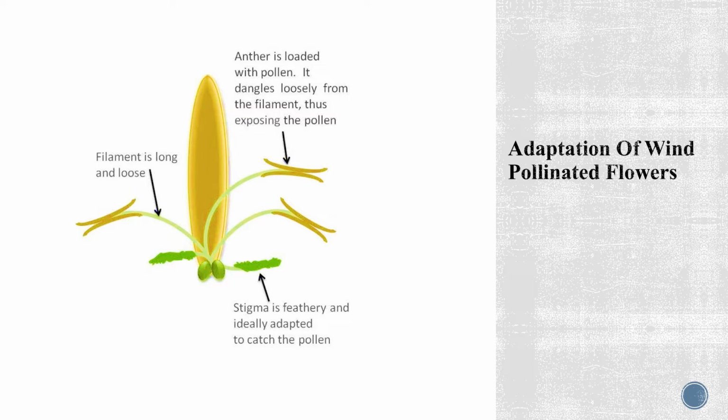The anthers of such flowers are well exposed in a manner that they dangle loosely from the filament, thus exposing the pollen grains in such a way that even the slightest of breezes is enough to expose the pollen grains and release them into the atmosphere, after which the wind carries them to distant places. The stigma of such flowers is large and feathery and is ideally adapted to catch the pollen grains easily. These are the modifications that are seen in wind pollinated flowers.